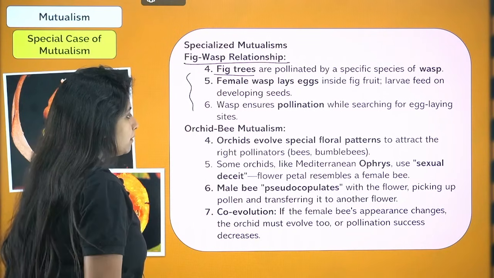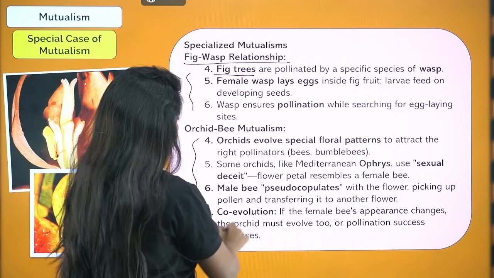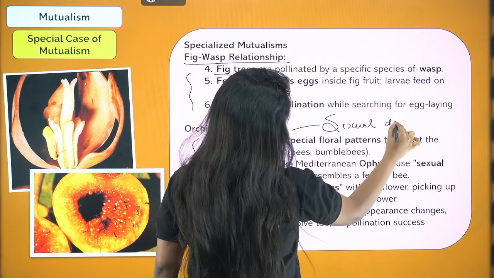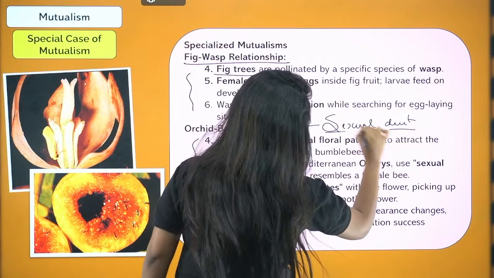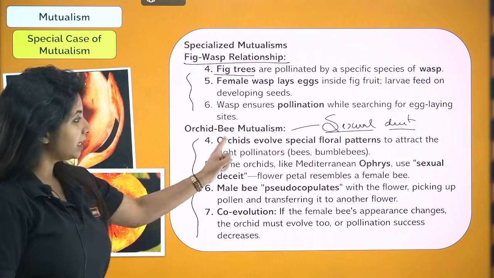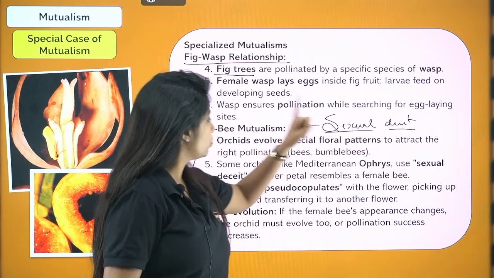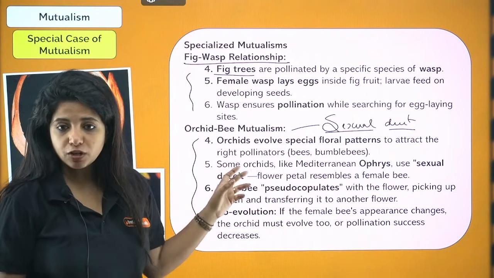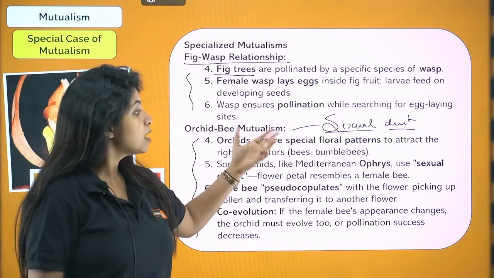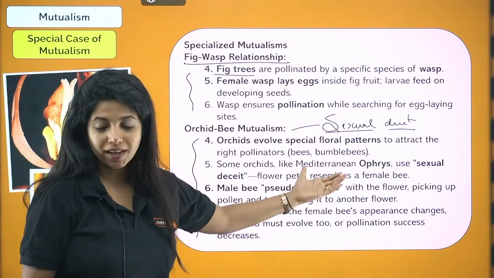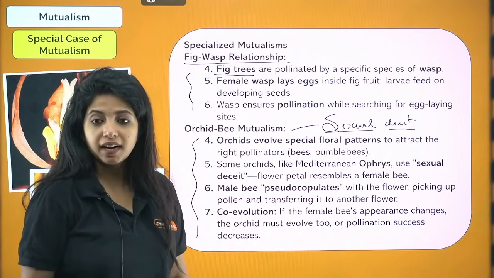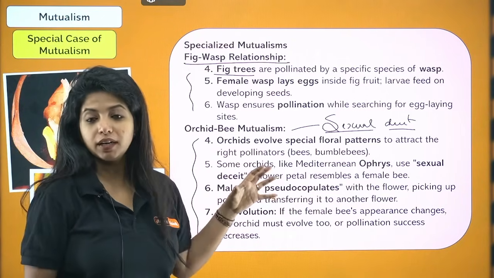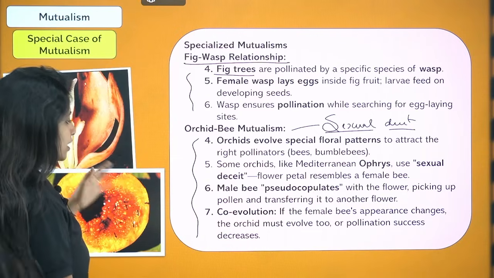Now, orchid bee mutualism. This is very important. It is also known as sexual deceit. Sexual deceit means being cheated. Orchids evolve special floral patterns to attract the right pollinators such as bees and bumblebees. Some orchids, such as the Mediterranean orchis, use sexual deceit for pollination to happen. And I'll tell you how.